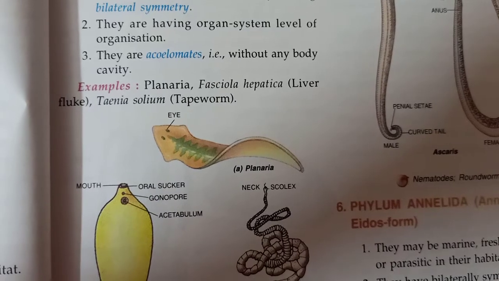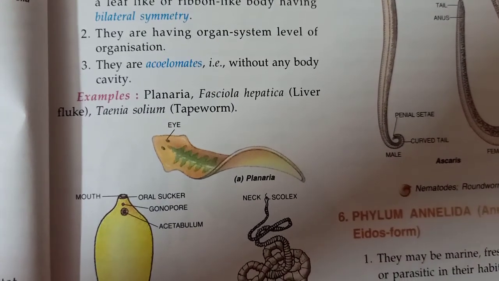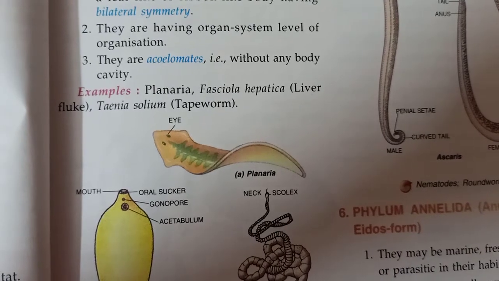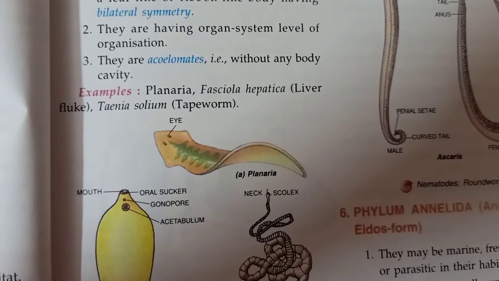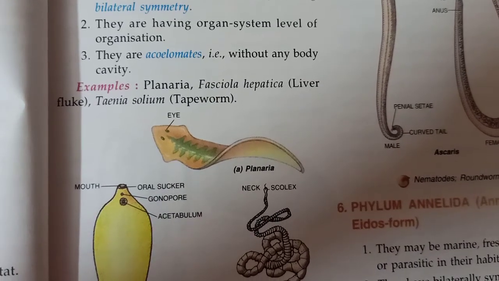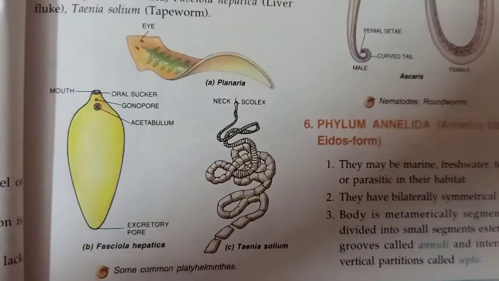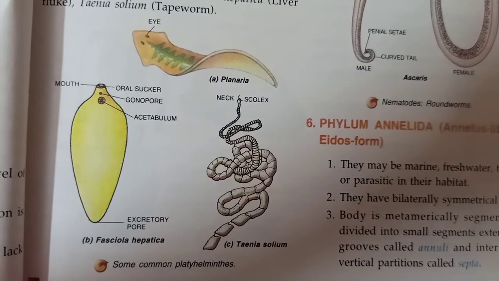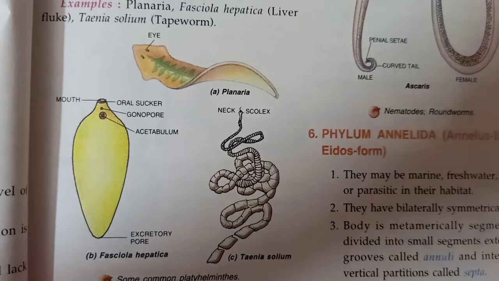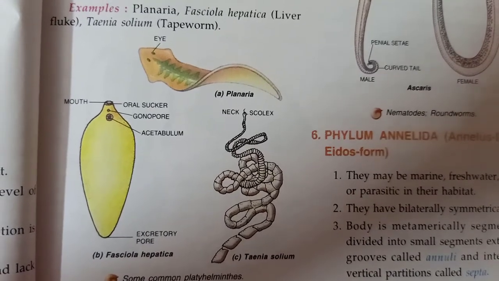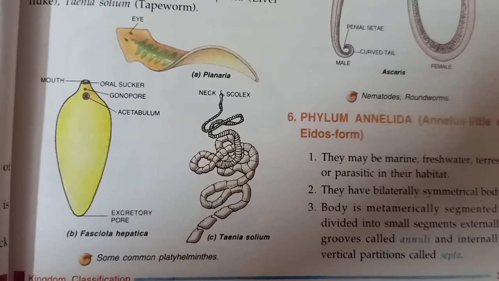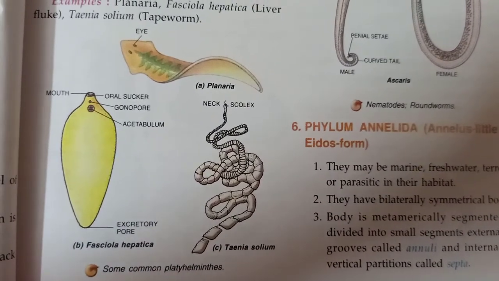For example, Planaria, Fasciola hepatica, which is a liver fluke, and Taenia solium. These are the scientific names, and Taenia solium is a kind of tapeworm. Now you can see the pictures easily in this diagram. You can see the liver fluke, Fasciola hepatica, Planaria, and the other one is the tapeworm, Taenia solium.